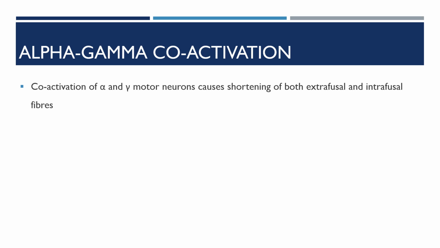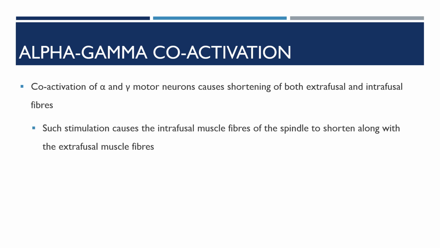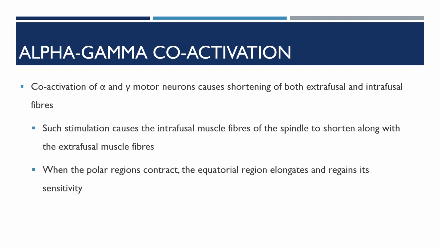Alpha gamma coactivation is the coactivation of the alpha and the gamma motor neurons that causes the shortening of both the extrafusal and the intrafusal muscle fibers. Such stimulation causes the intrafusal muscle fibers of the muscle spindle to shorten along with the extrafusal fibers.